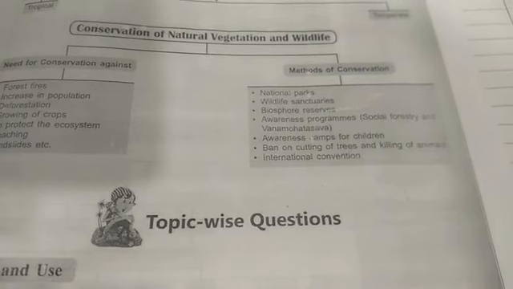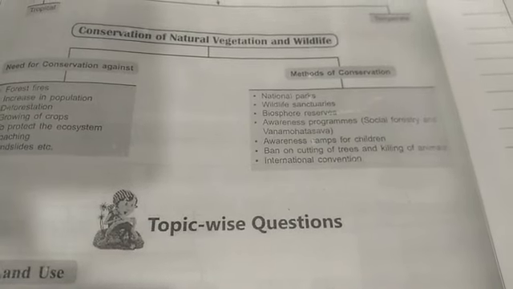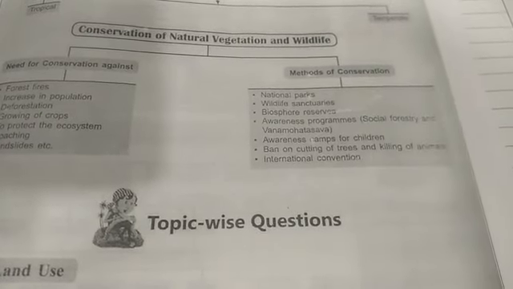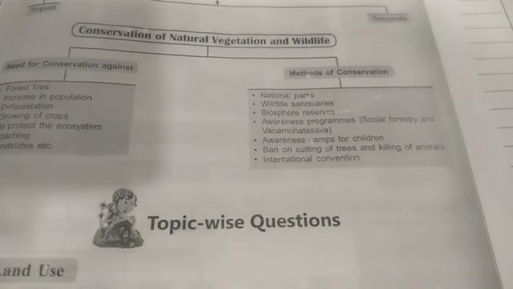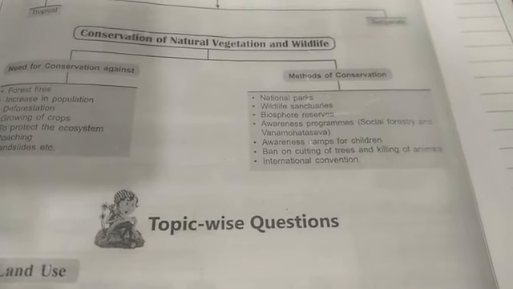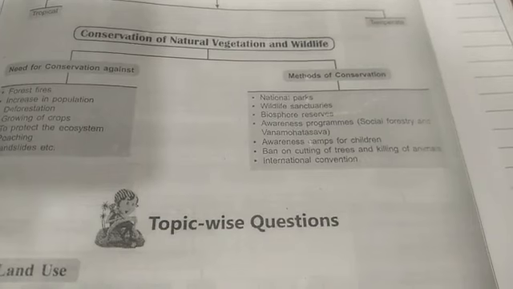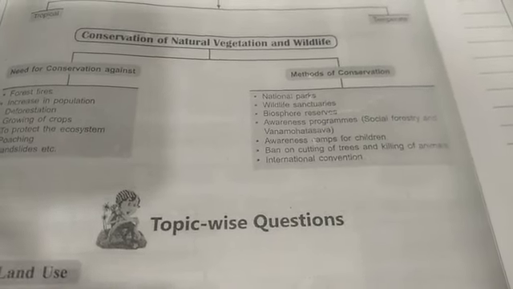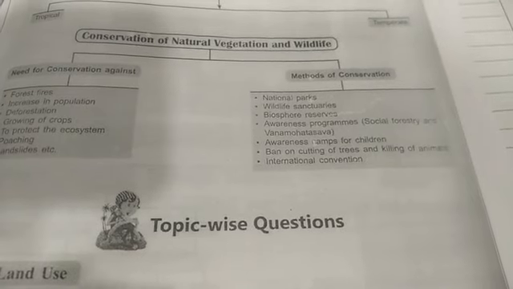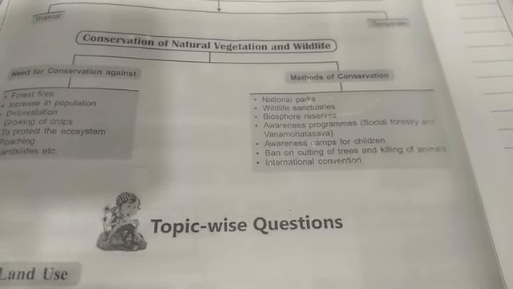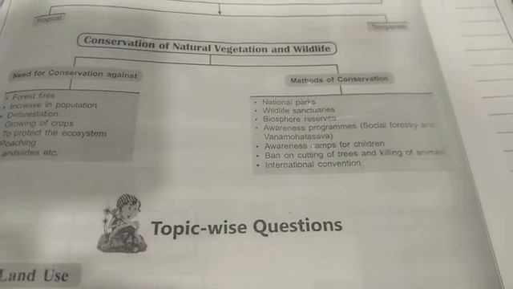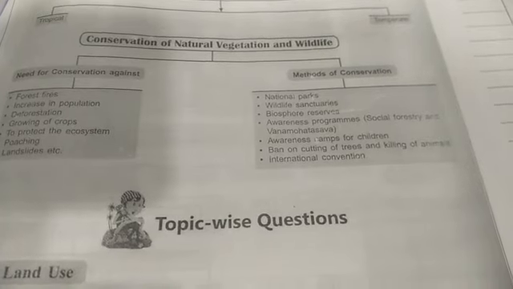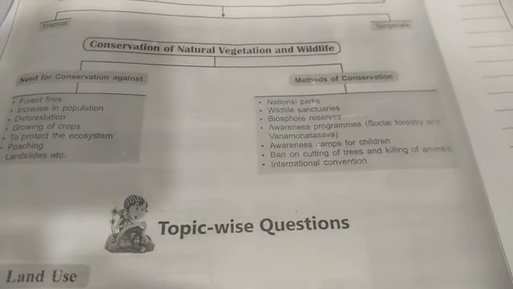Awareness programs like social forestry and Vana Mahotsava. Awareness camps for children in the schools. Ban on cutting of trees and killing of animals by law. International convention: CITES is the convention that keeps a list of birds and animals. If they are traded illegally, people could be punished, and these are the animals and birds which are in danger of extinction.